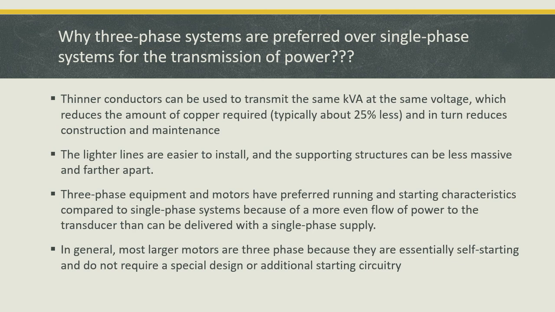And the next thing is, when we carry this conductor over a long distance, automatically the supporting structure is reduced. That means when we go for big conductors, the supporting structure we put is a massive one, so the cost is also increased. Here the conductor size is reduced, so it is thinner, so the supporting structure's size is somewhat reduced.